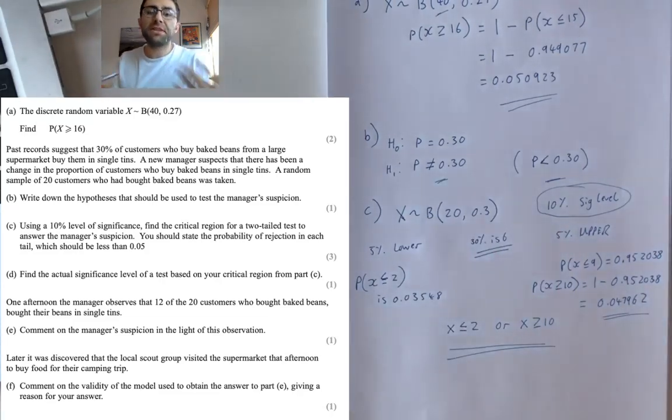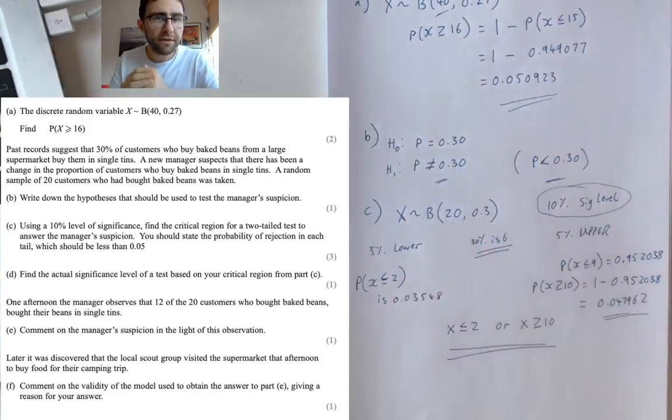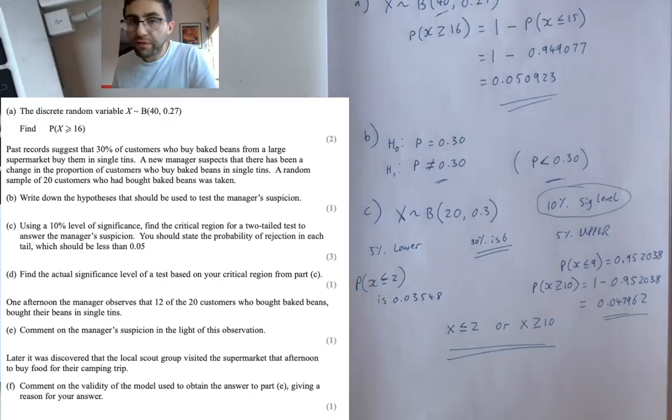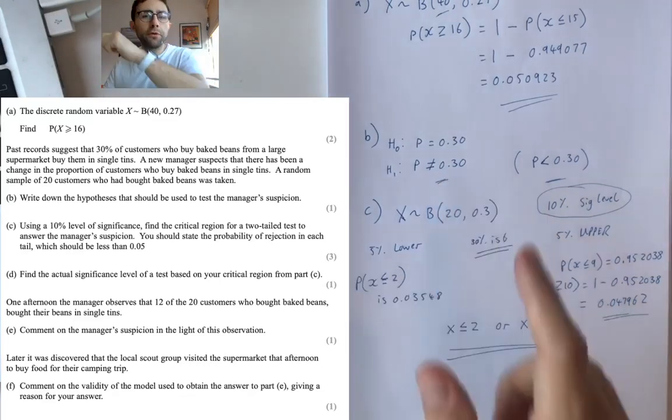You're testing a certain number of items. The important thing about binomial, you can only use it if there's 2 possible outcomes. I couldn't use this if it's what's the height of people in a class, more than 2 outcomes. I couldn't use this if it's how many goals were scored in a match. There's more than 2 outcomes. If this was a heads or tails, if it was like testing out of 20 coin tosses, heads and tails or something, I could use it. You can only use it when there's 2 outcomes. Here, it's either they buy singletons or they don't buy singletons.